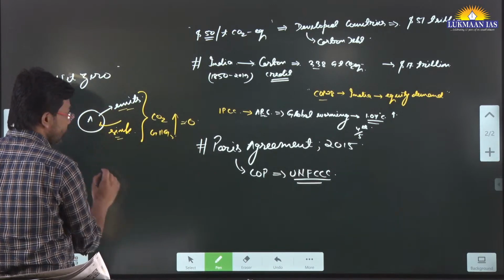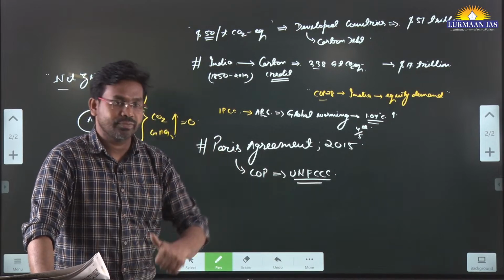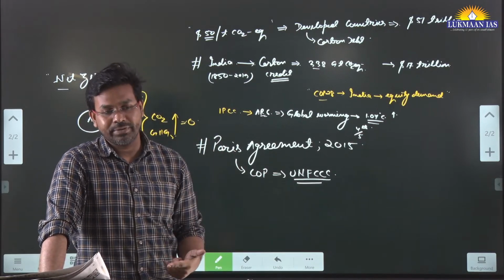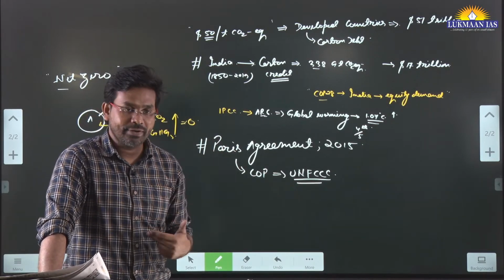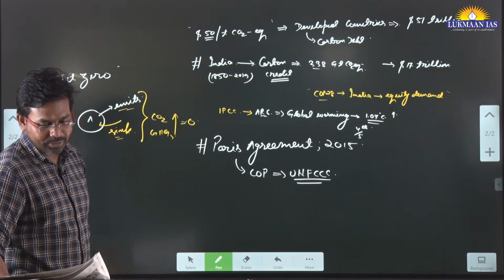Various countries have adopted different targets. USA has adopted 2050, India 2070, Germany 2045.